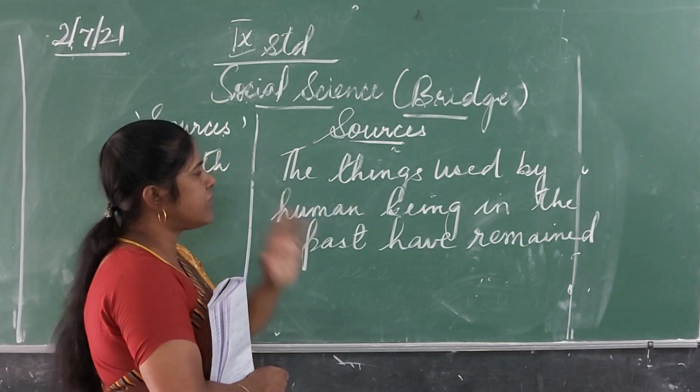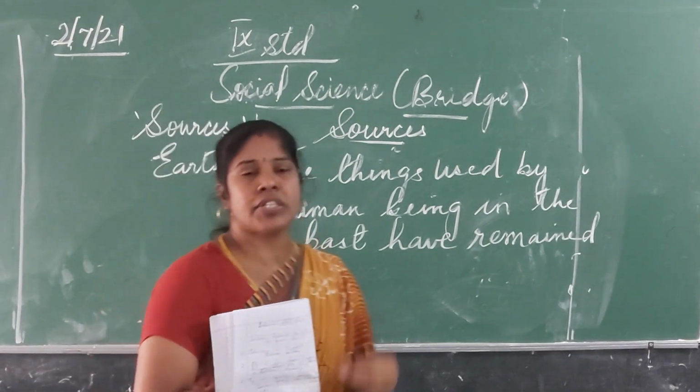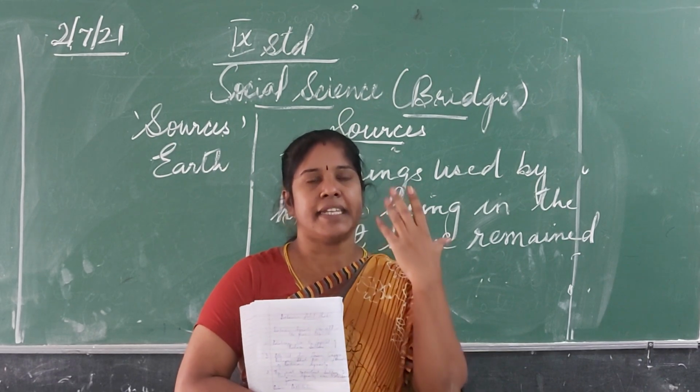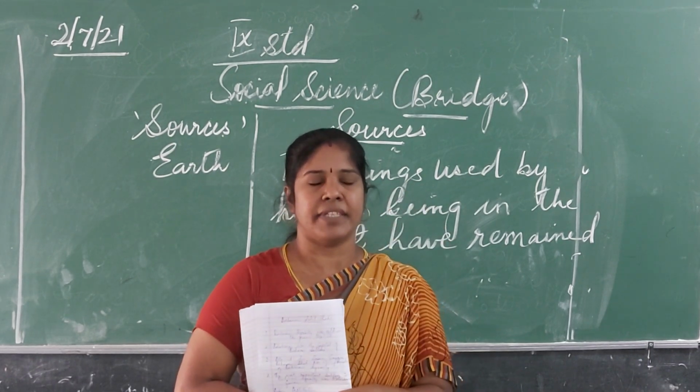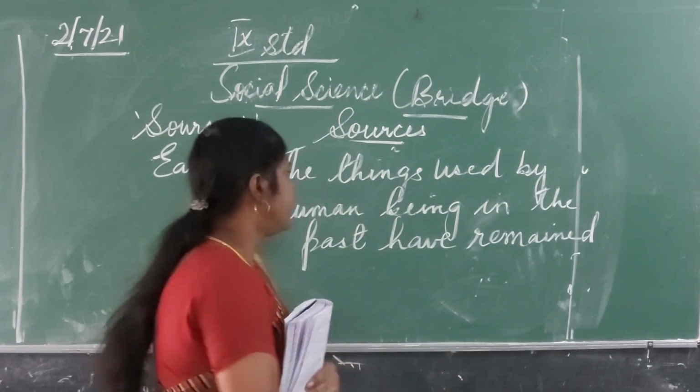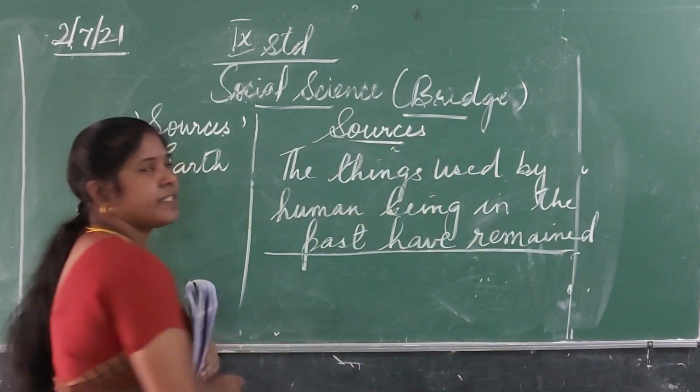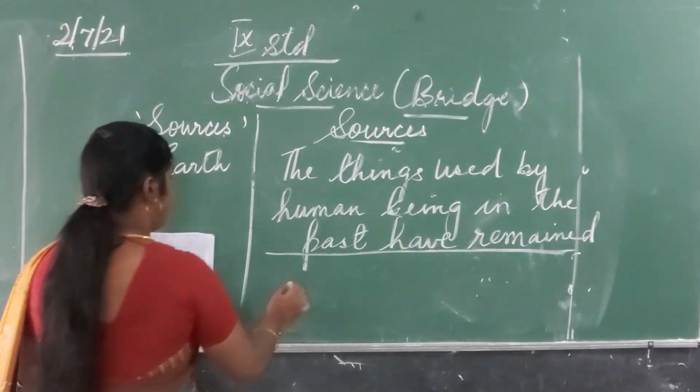The historian collects information from important sources, examines them, analyzes them, and then writes the history. Which are the important sources which help the historian to write history?